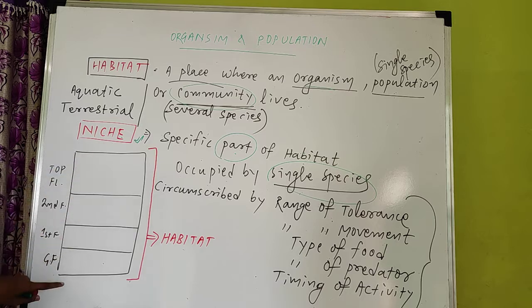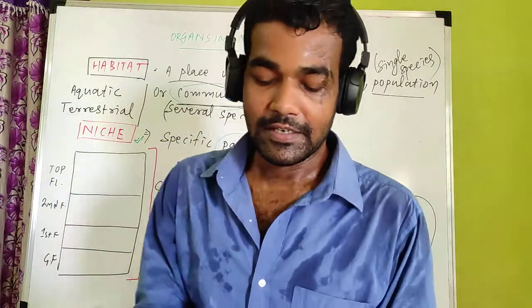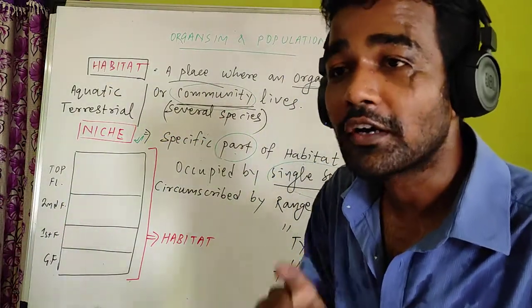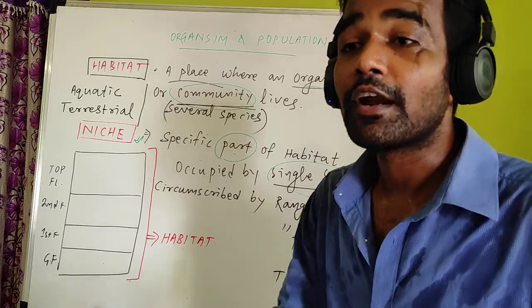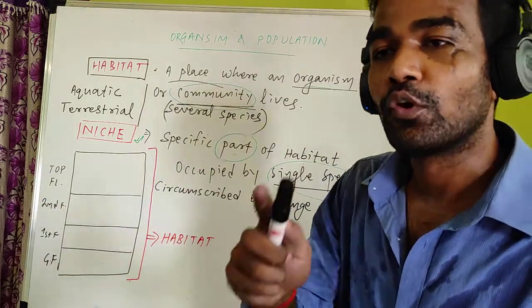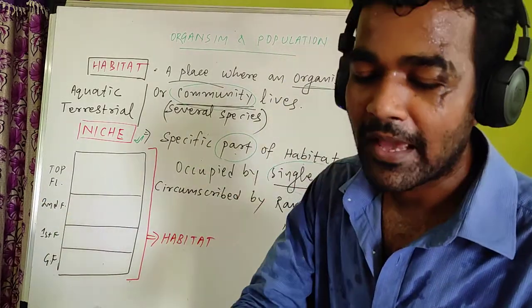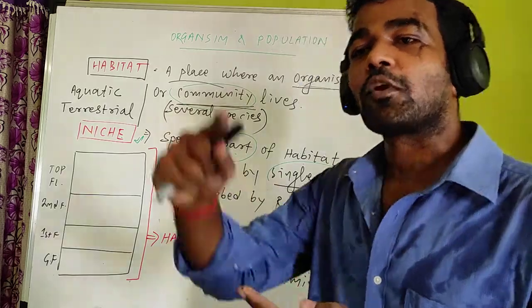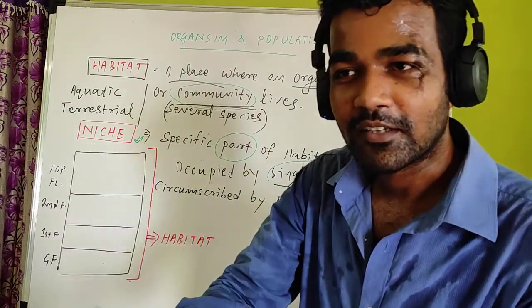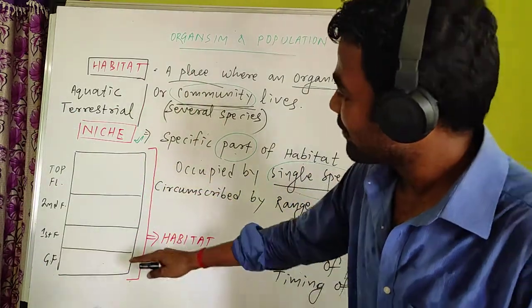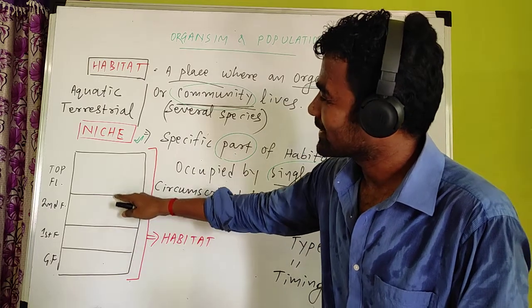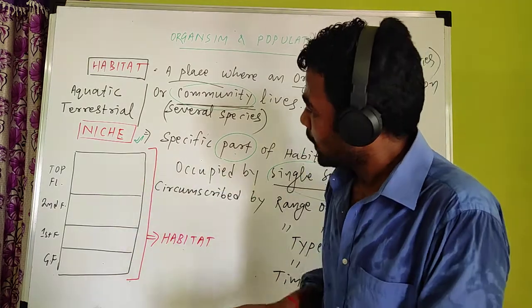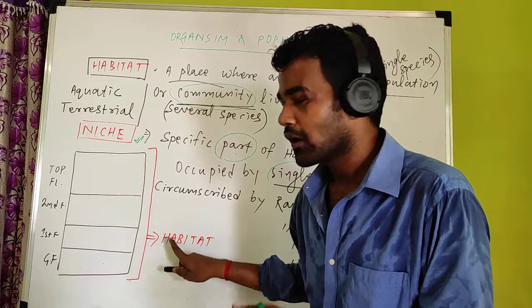This college, all the floors of the college, is a habitat, because in your college different batches are living, like 11th batch, 12th batch, +3 batch, +4 batch. So different batches are there. That is why this large area is called habitat.